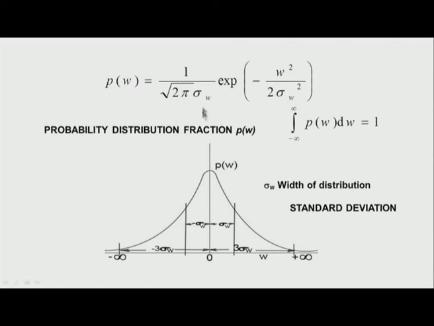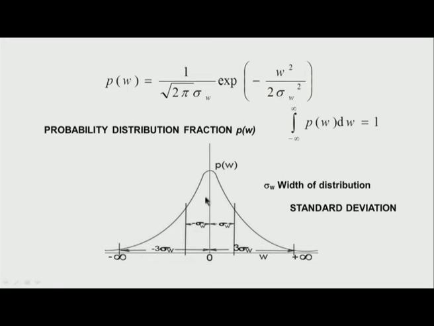What does the standard deviation denote? It denotes the width of this distribution. The whole area is 1, but if it diffuses more, the curve could be wider and the standard deviation larger. The standard deviation tells us the peak value of Pw and how much dispersion is taking place.